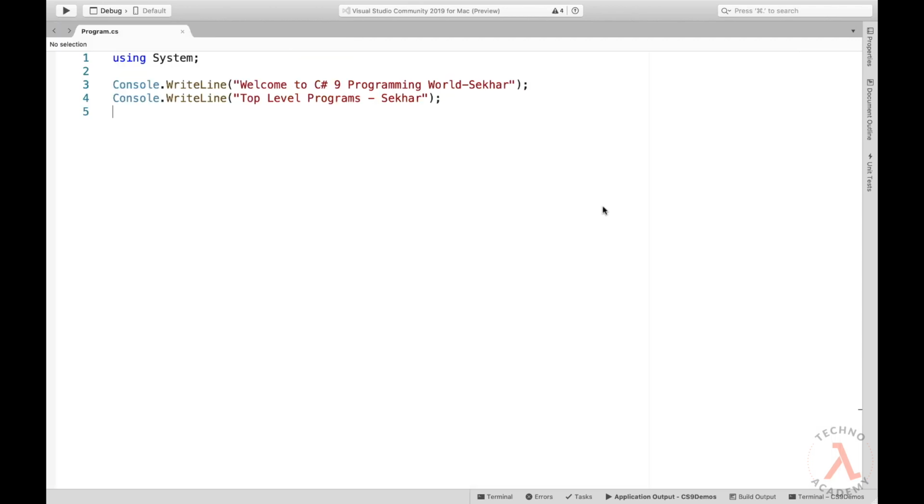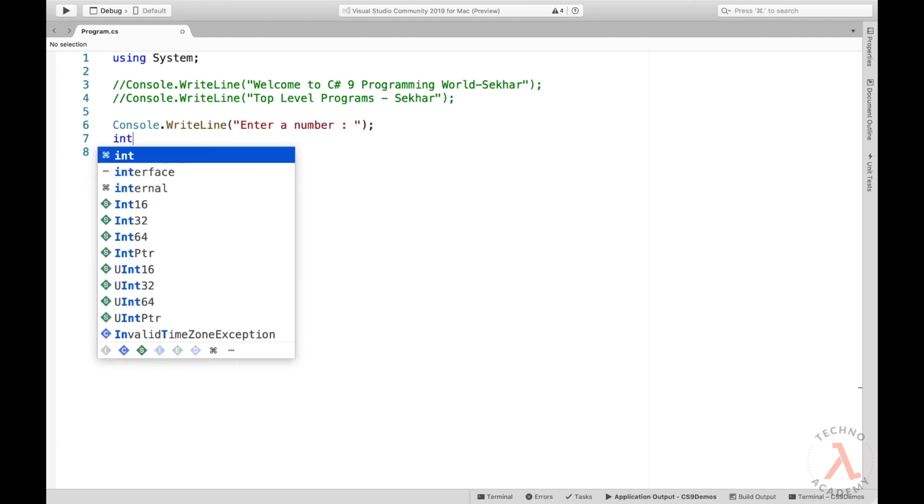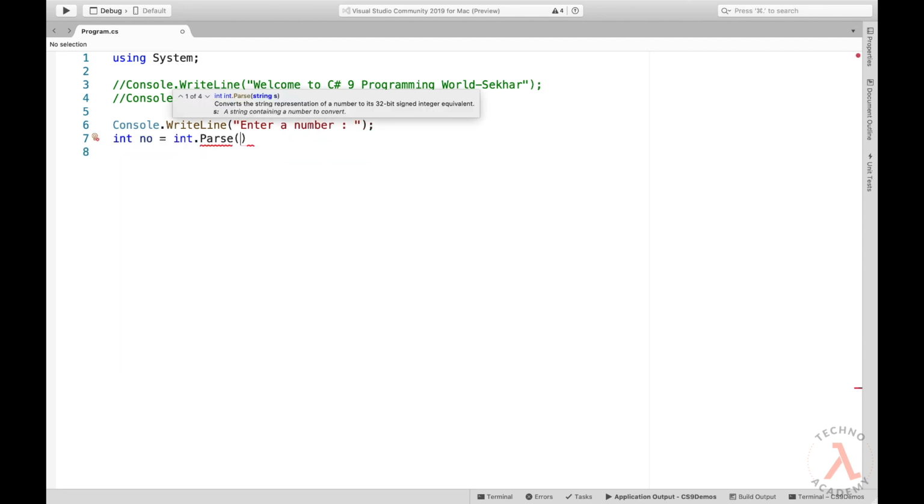Now let us verify if we can write any statements other than displaying some content on the console. Let me first comment the above lines. I just wanted to display a multiplication table using top level programs. So let me type in Console.Write of "enter a number" and then int number equal to int.Parse of Console.ReadLine. Now for this number I would like to generate the table.